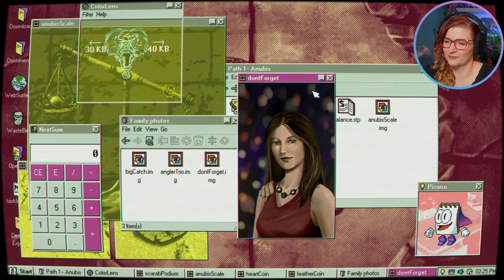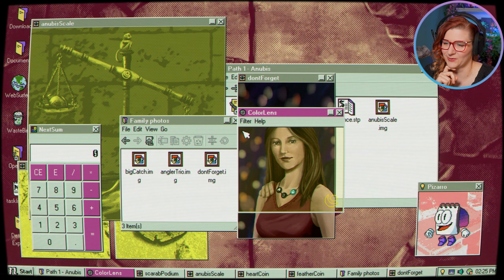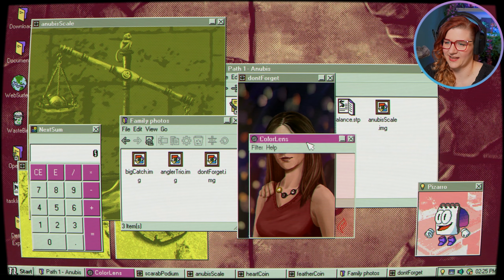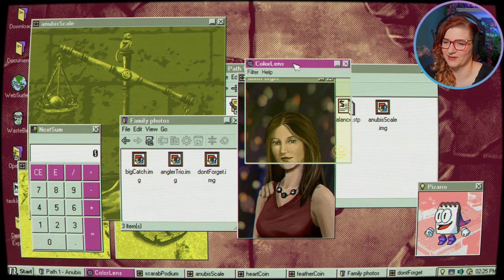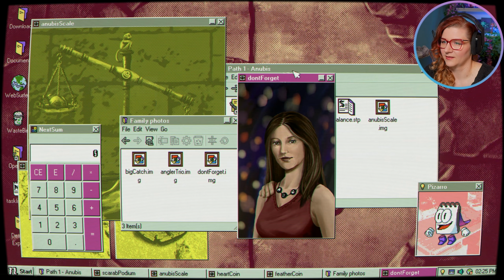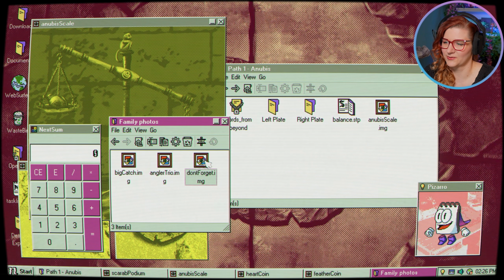So if we use the Don't Forget lady, she's got the symbols on her. Ooh, it glows. It glows under the symbols. Her necklace. Okay. Interesting. It doesn't lead anywhere, but it just interacts with this. Or it doesn't lead anywhere yet. Maybe later. But yes, Don't Forget, if we chuck it on to...